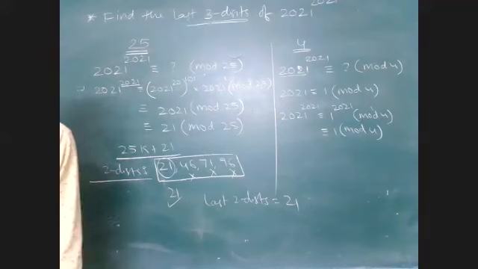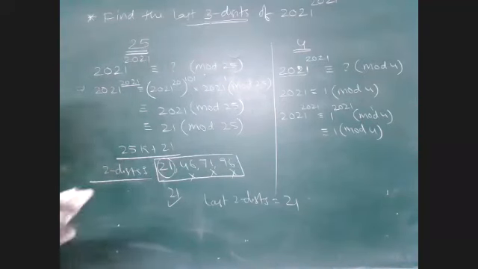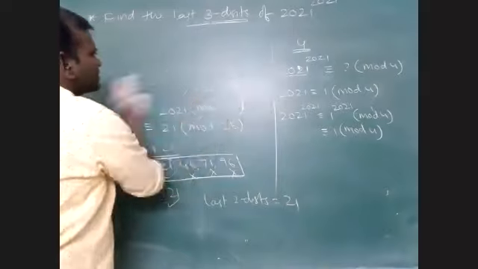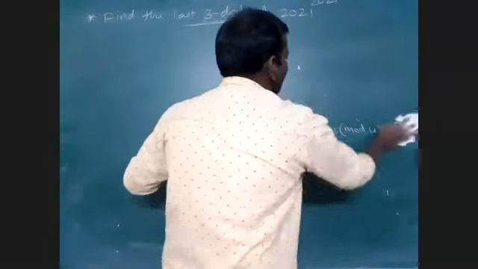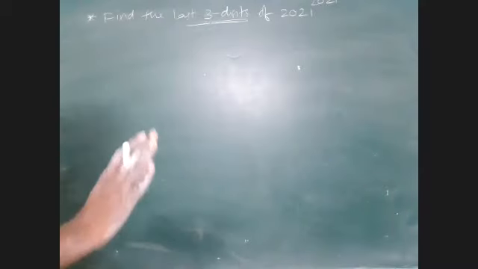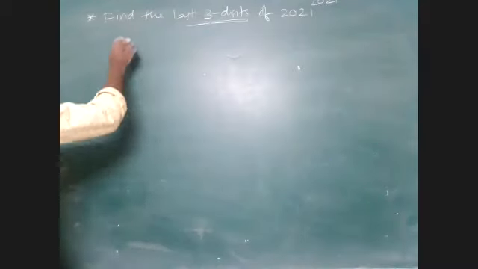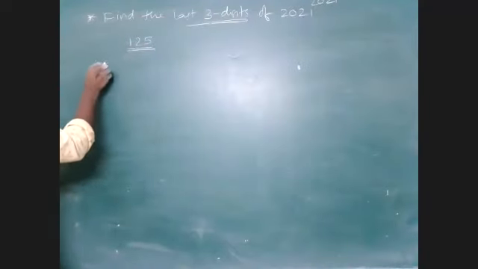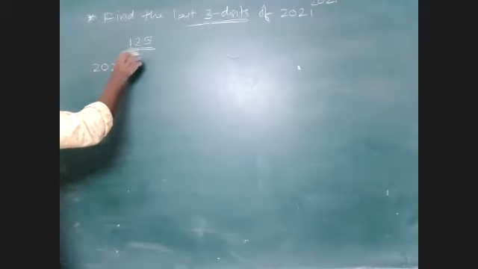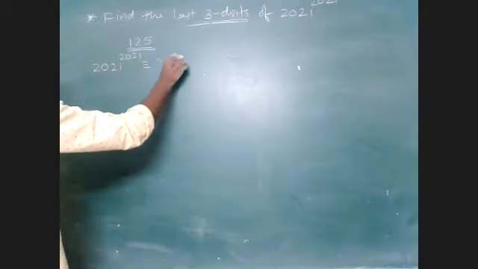Last 3 digits. What do we have to do? We have to divide by 125 and 8. So dividing by 125 first. Always keep in your mind that while solving a congruence problem, we have to reduce the powers. So I am taking 125. First I want to find out the remainder when this is divided by 125.